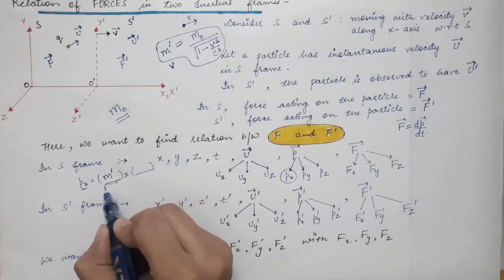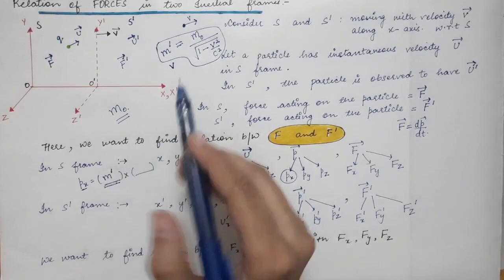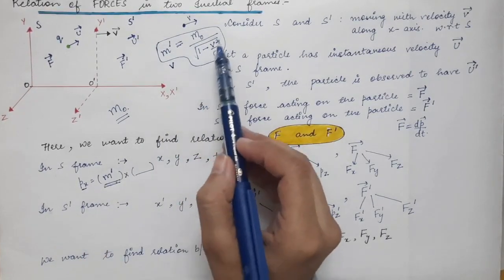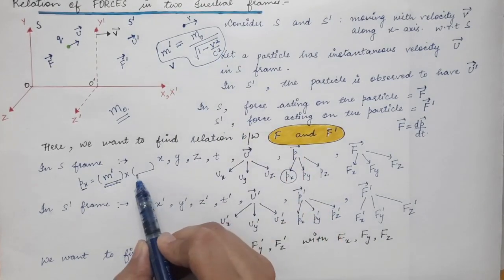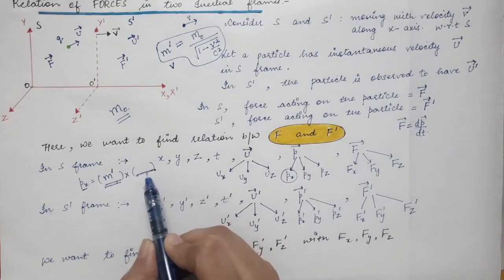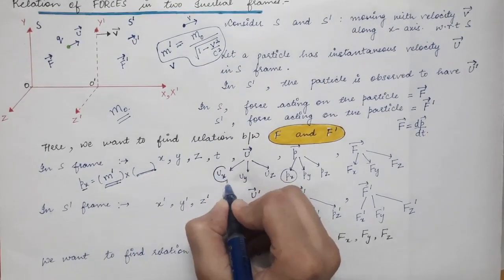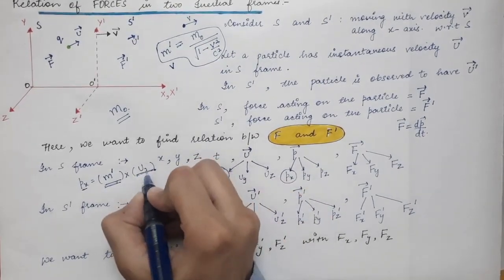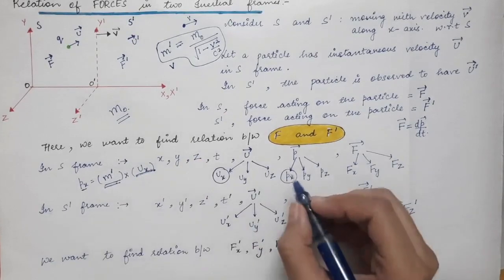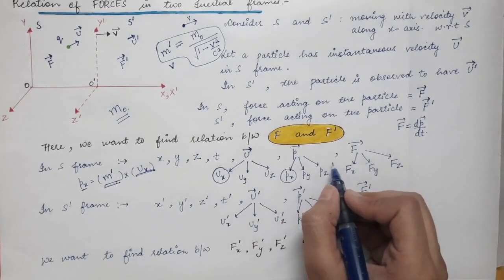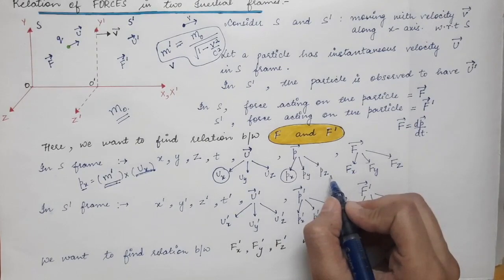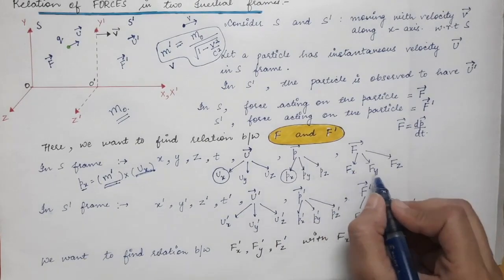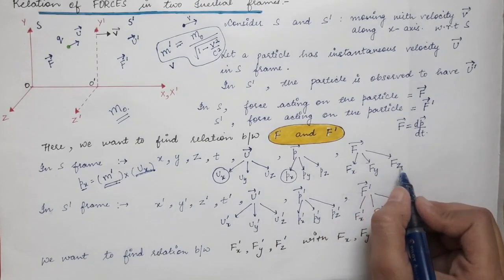So px is m0 divided by the square root of 1 minus u square by c square times the x component of velocity, which is ux. In this manner you will find Px, Py, Pz, and then we take their derivative with respect to time. That will give us Fx, Fy and Fz.